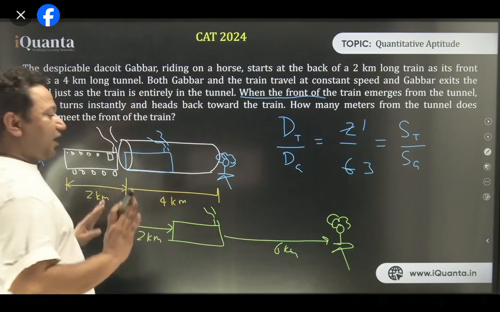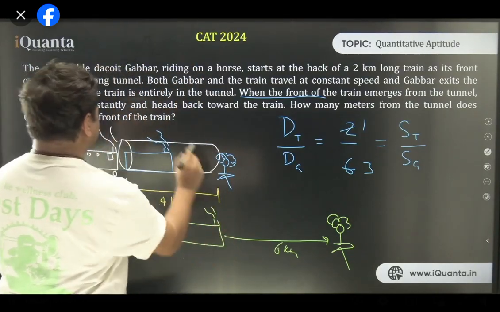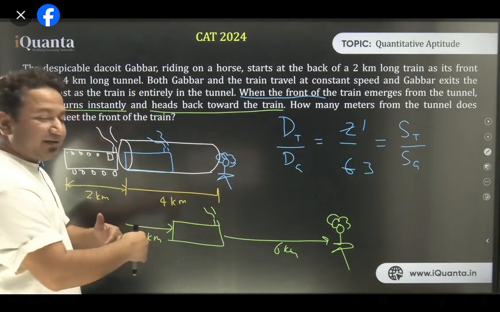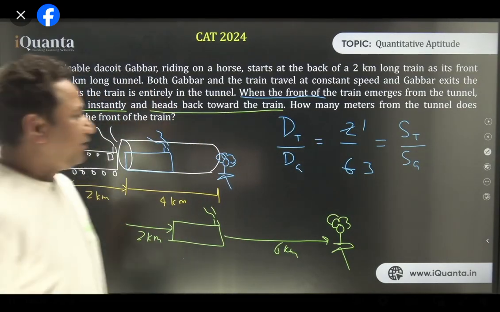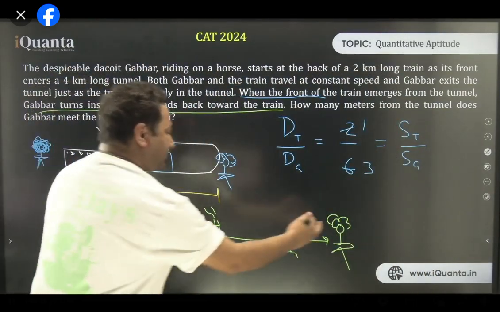6 kilometers. Now comes the real game. Here the real question starts. The moment it emerges, Gabbar turns instantly and heads back toward the train. Now Gabbar is coming back, and there comes the concept of relative speed. So when Gabbar is coming back, the train and Gabbar both are moving like this.